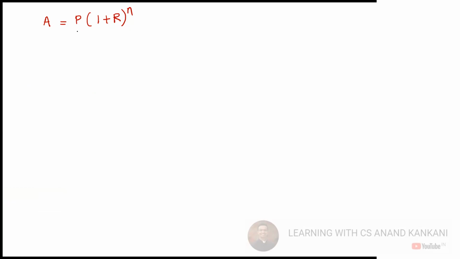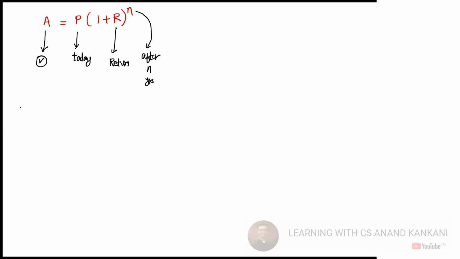It says that if you invest P amount today, then after n years, you will make a return at the rate R%, and whatever you have invested today will become this. Yes or no?